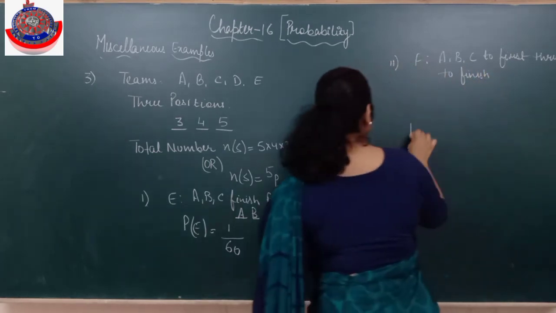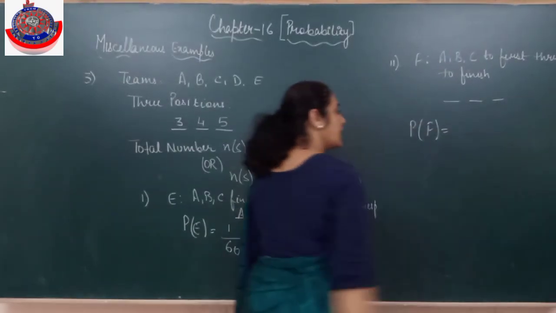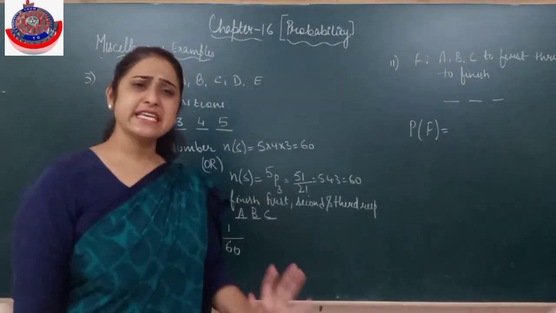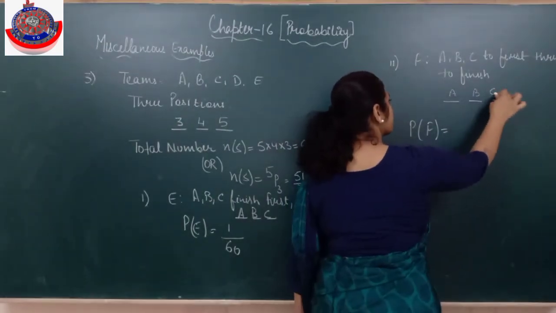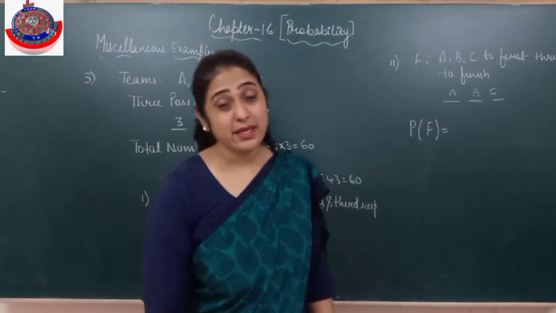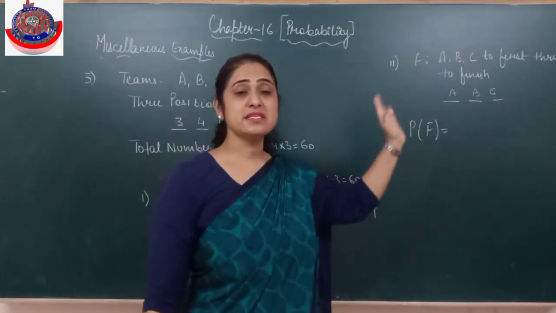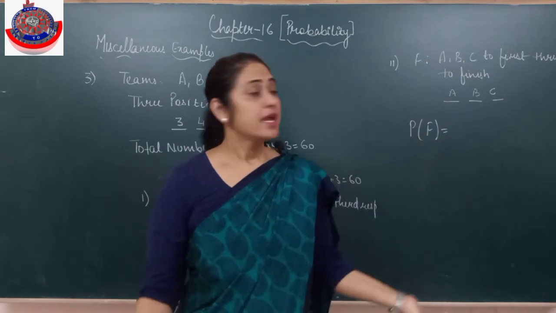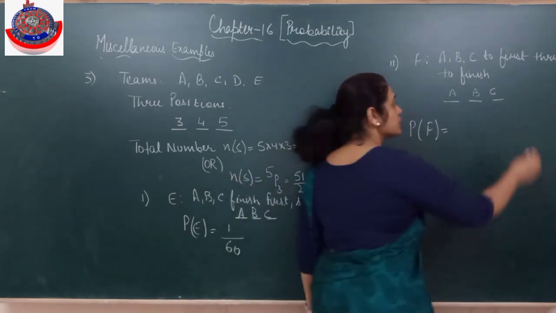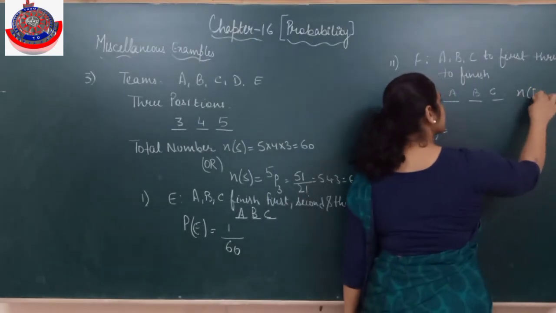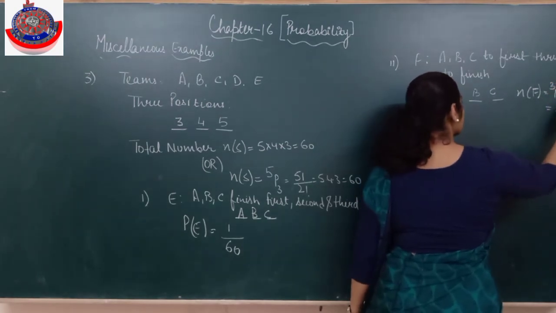Now see. He says there are 3 places: first, second, third. A, B, C have to come there. So it can be A, B, C. It can be A, C, B. It can be B, A, C. It can be B, C, A. It can be C, A, B. It can be C, B, A. Is it clear? Alright. So I have 3 people and 3 seats. So how many outcomes favor this F? I have 3 people, 3 seats, so that is 3 factorial.